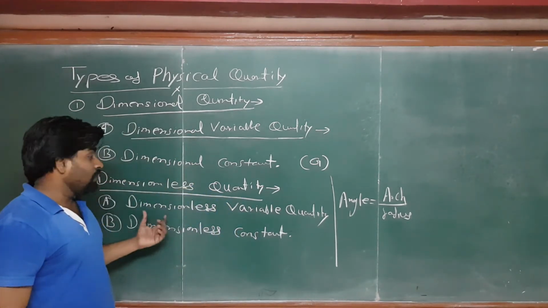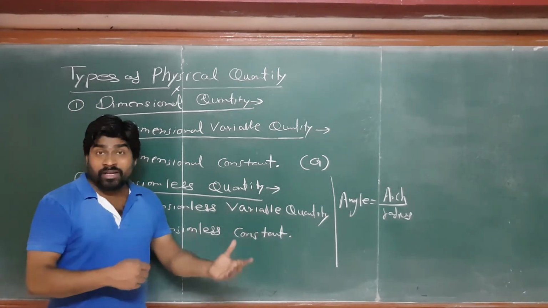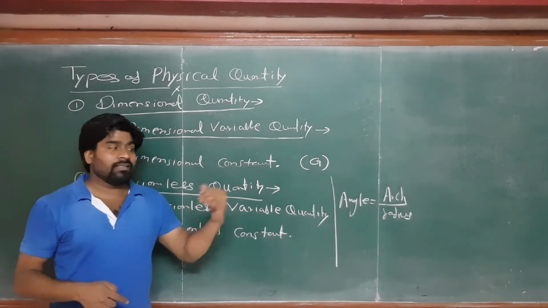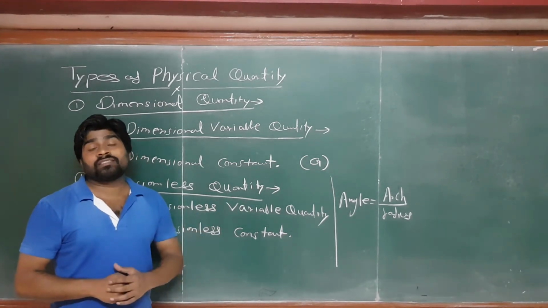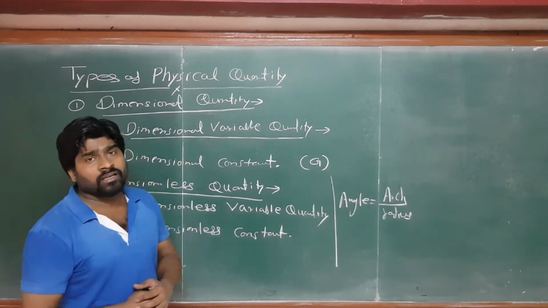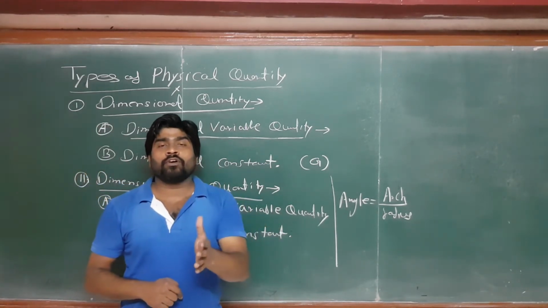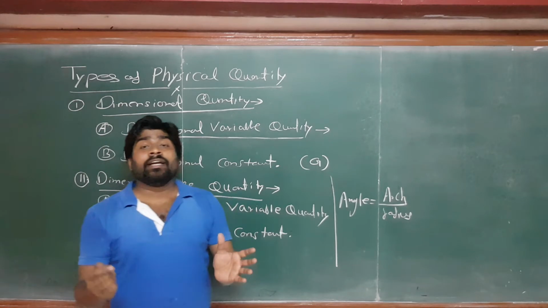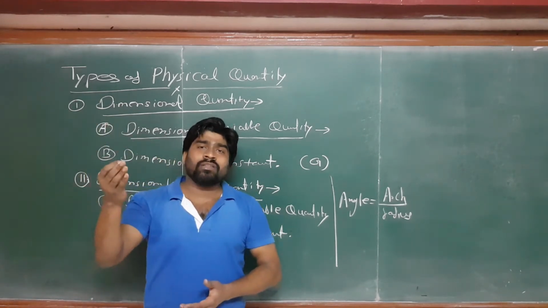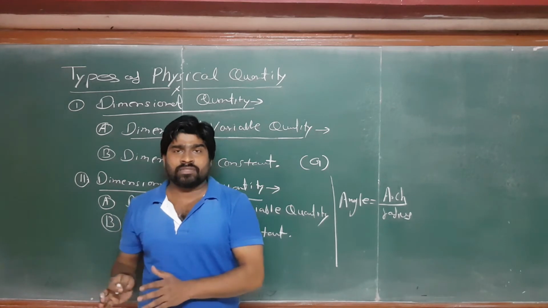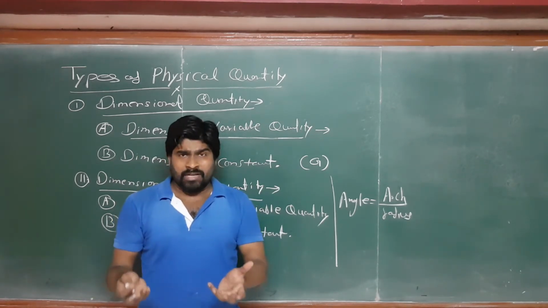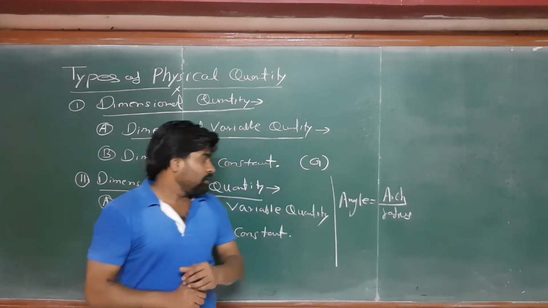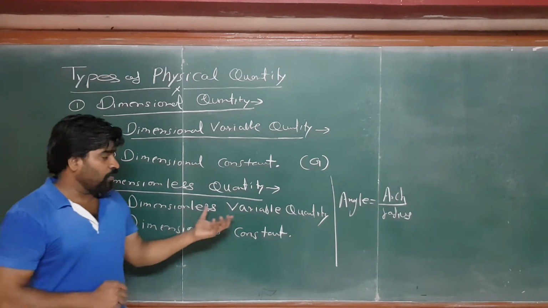As I told you earlier, the angle can vary with time, but it has no dimension. So that's why the dimensionless variable quantity example is the angle. Many more quantities are there, such as relative density. You can see the formula in the book in the dimensional formulas list. It is the ratio of the density of one substance divided by the density of another substance. So the dimensions and the unit are the same, so they cancel and only the numeric value comes. Okay, so this is called a dimensionless variable quantity.